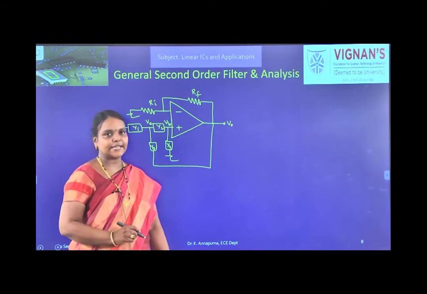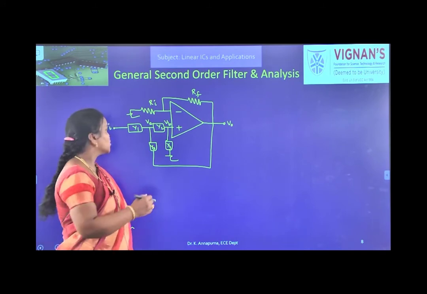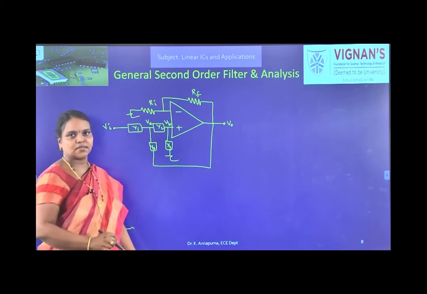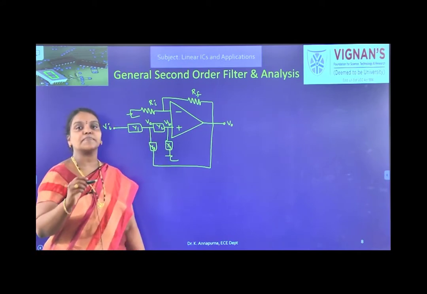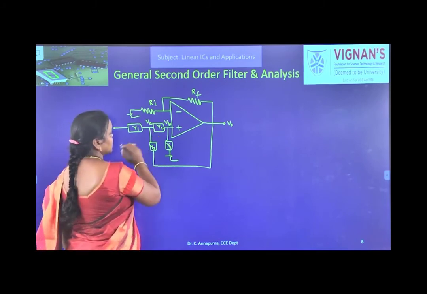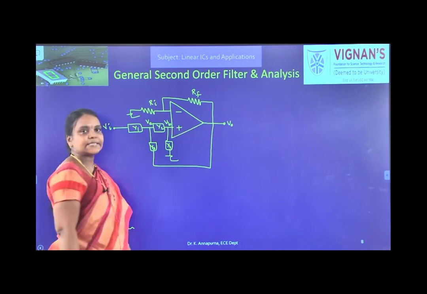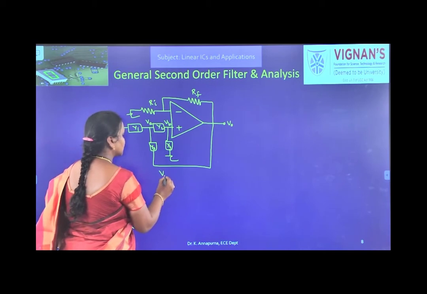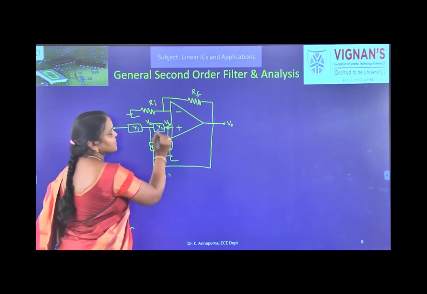Okay, now let us derive the output expression for a general second order filter. Here I am not mentioning whether they are resistors or capacitors, I am just keeping Y1, Y2, Y3, Y4, which represent the admittances. First, which configuration is it? It is a non-inverting amplifier. So, what is V0? The input is directly applied to the non-inverting pin, it is VB.